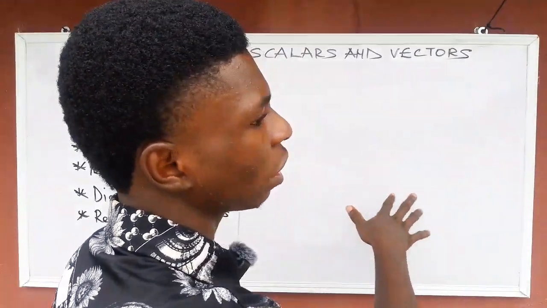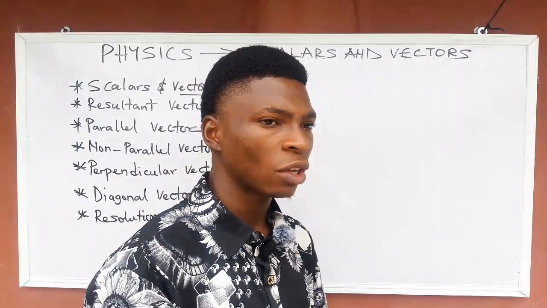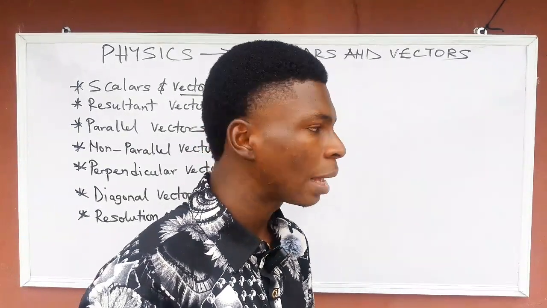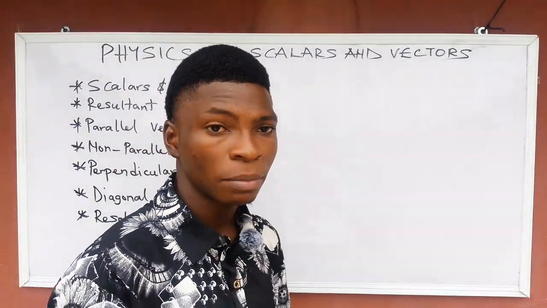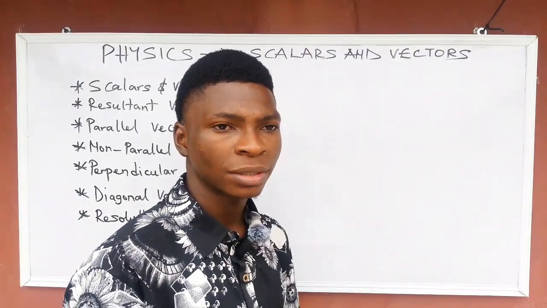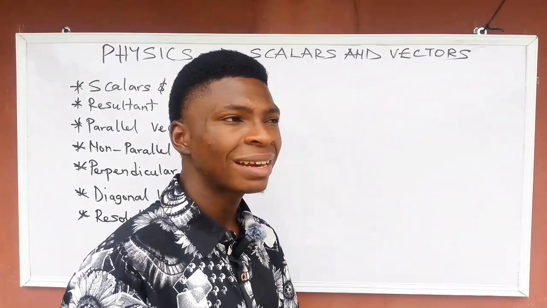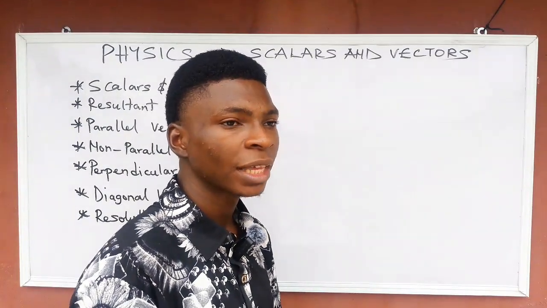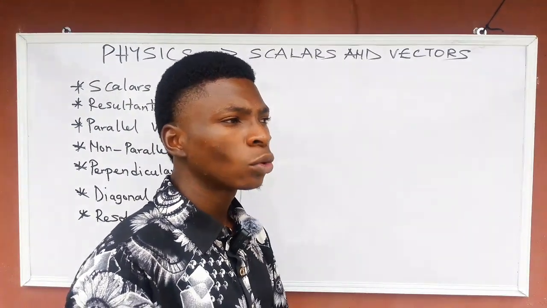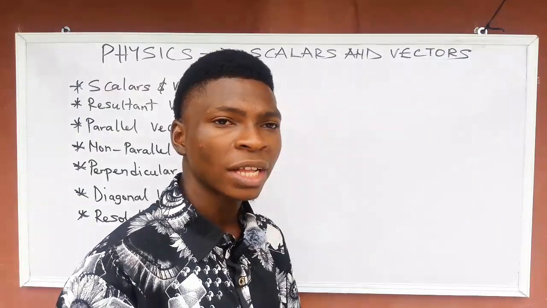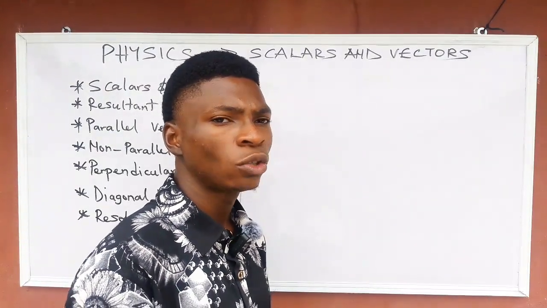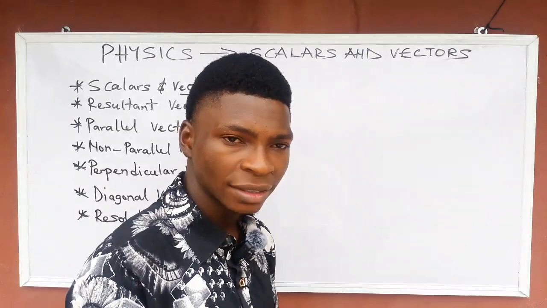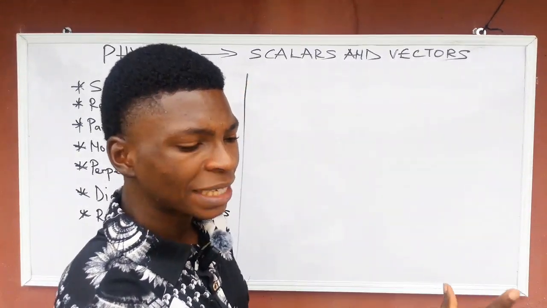So what is the meaning of scalar quantities? Scalar quantities are the quantities that have magnitude. What is the meaning of magnitude? Magnitude means size. They can be quantified. 20 kilograms, that's a magnitude. 70 degrees centigrade, that's a magnitude. 50 Newton, that's a magnitude. So those are scalar quantities. But vector quantities are those that have both: they have the magnitude, meaning they have size, and then they have a specified direction.